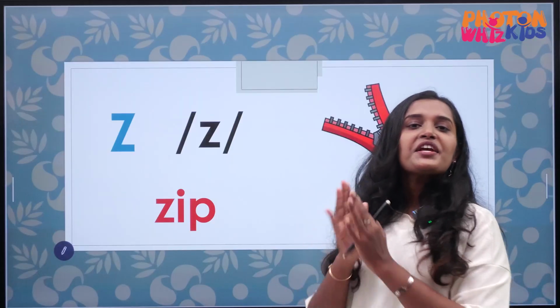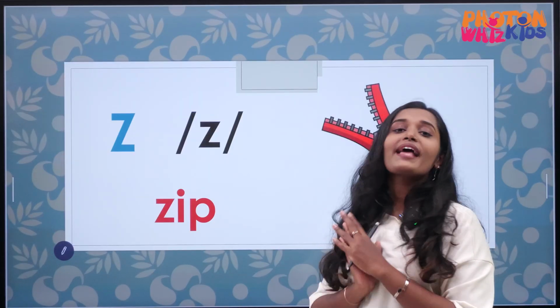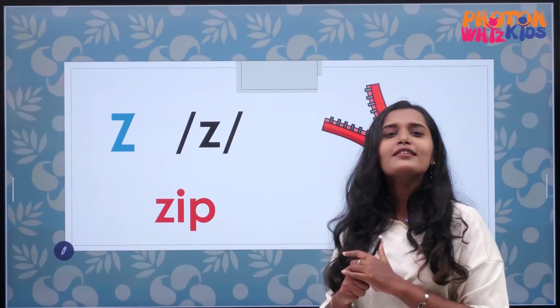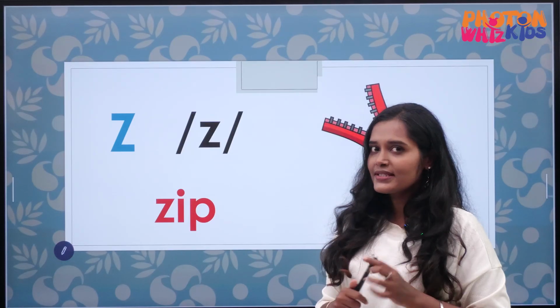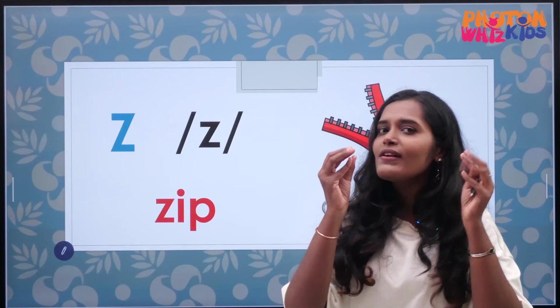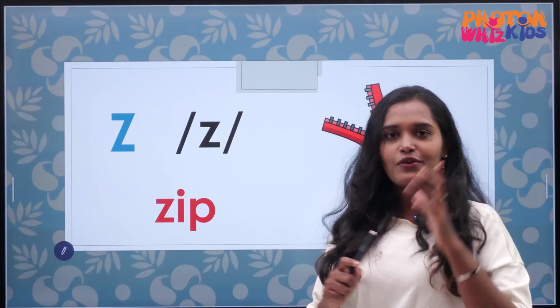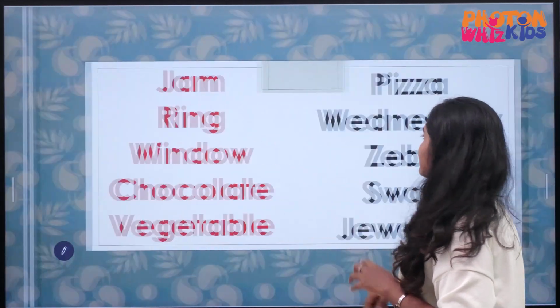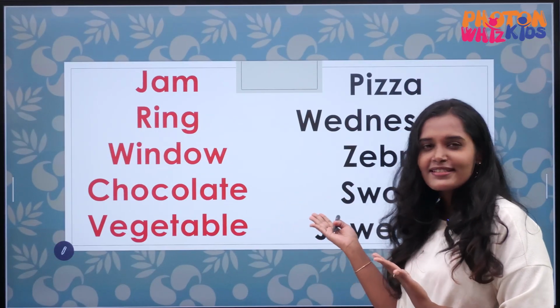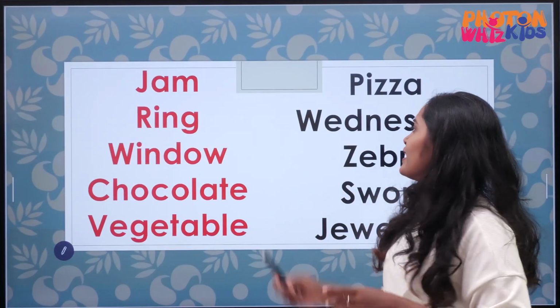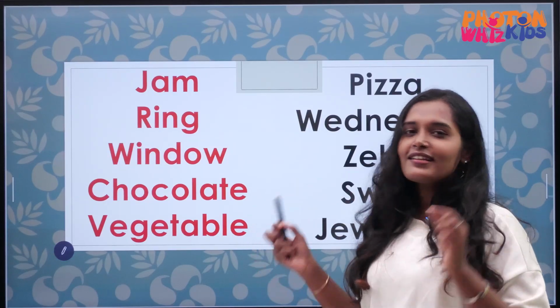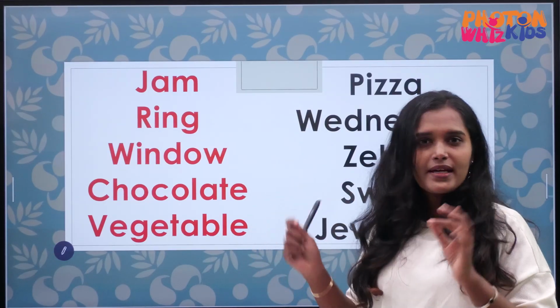So finally we have finished all the alphabets and the sounds. We have learned the sounds of each of the alphabets. So I am giving you a small task. This is students' time. This is your task time. Can you guess what the task is? Yes, the task is you must read these words using the correct pronunciation.